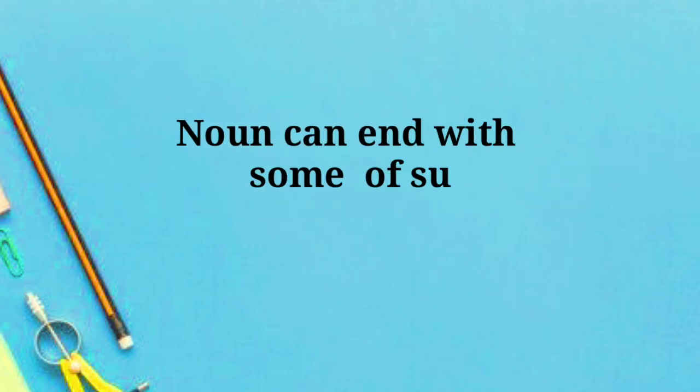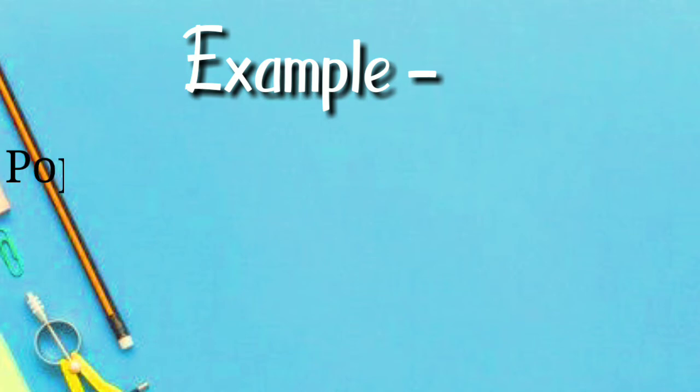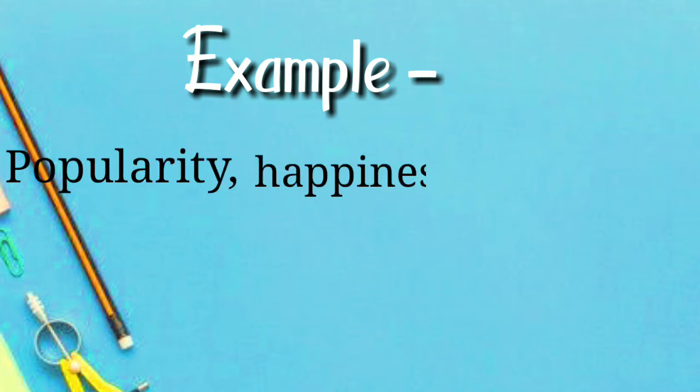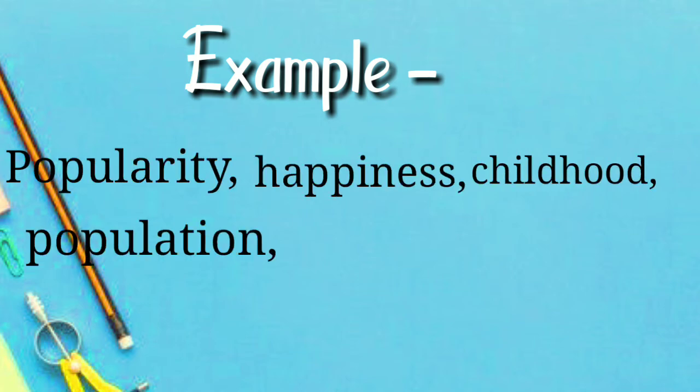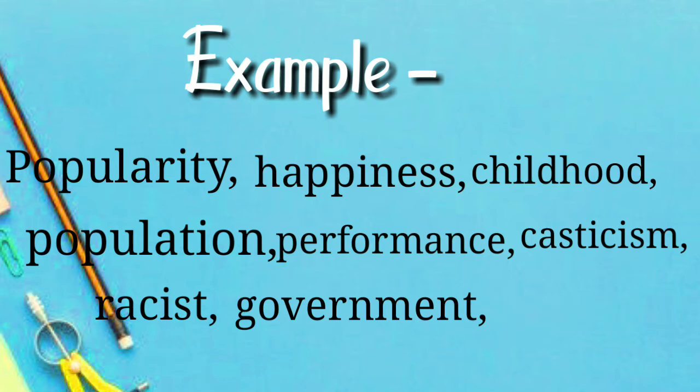Nouns can end with some suffixes like ity, ness, hood, tion, ance, ism, ist, ment, ency, etc. Example: popularity, happiness, childhood, population, performance, casteism, racist, government, accuracy, etc.